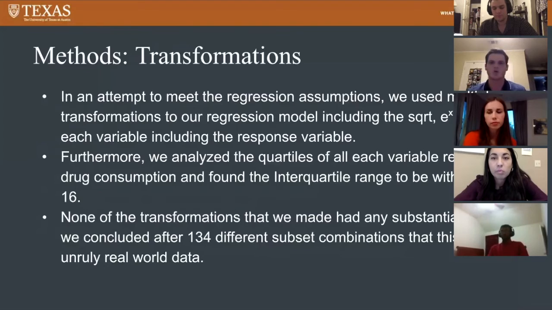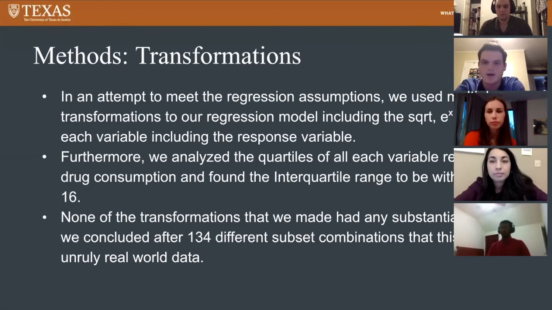We analyzed the quartiles for each of these variables and found that the interquartile range for all of the variables that included drugs, or in this case nicotine, was between 12 and 16 years old, meaning that there was a very high, dense population recorded between the ages of 12 and 16.